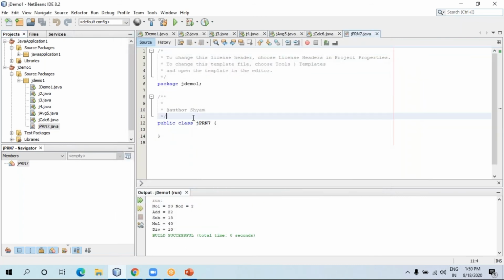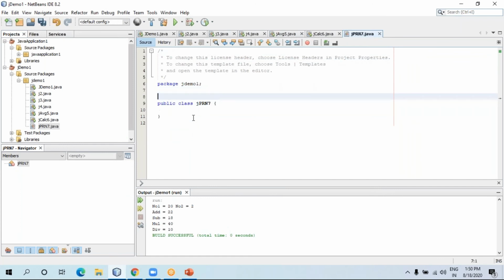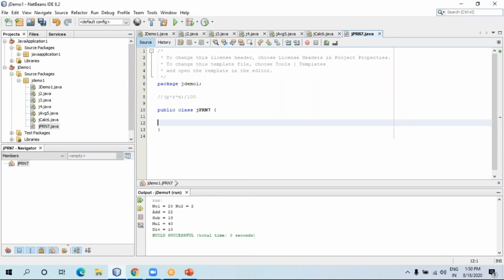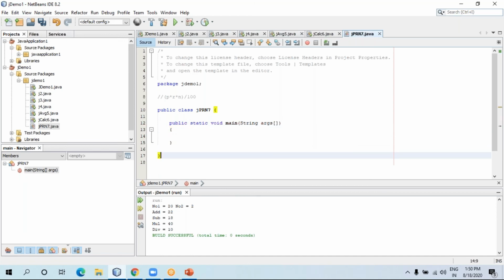Okay, so I'm going to write down over here first of all a comment: formula P into R into N divide by 100. So this is the basic formula of finding simple interest. So let me write over here public static void main and then String args. This is the basic one.